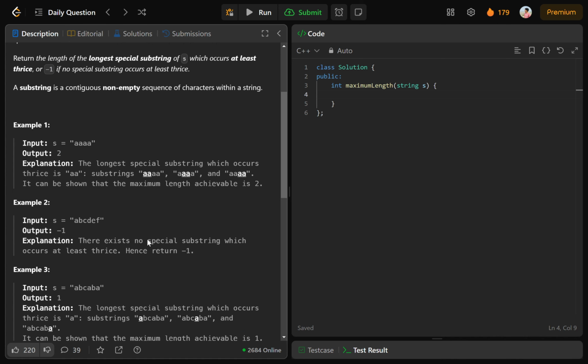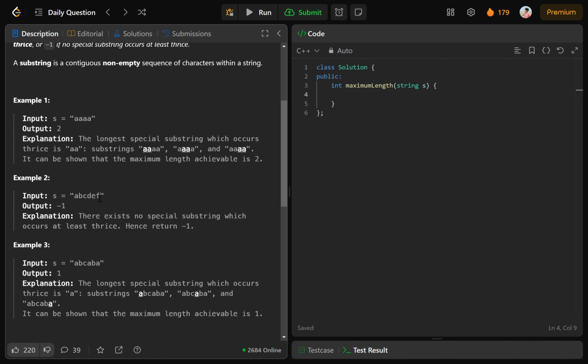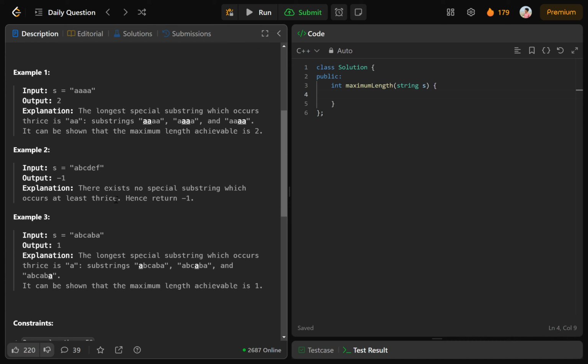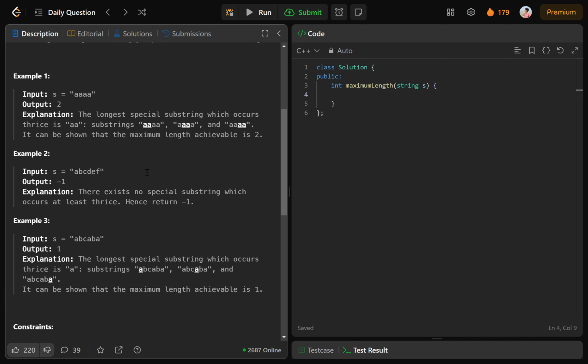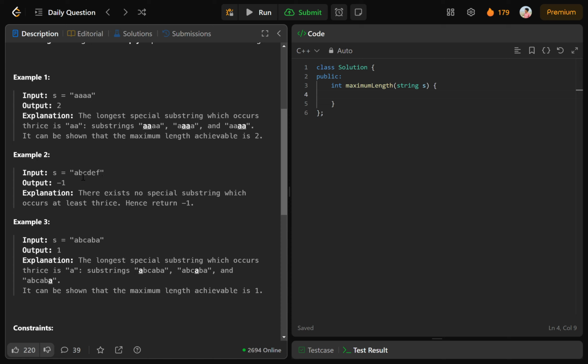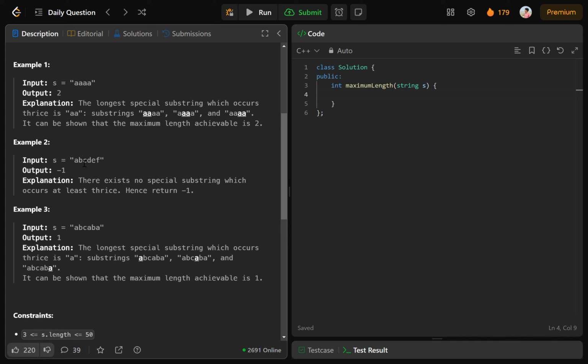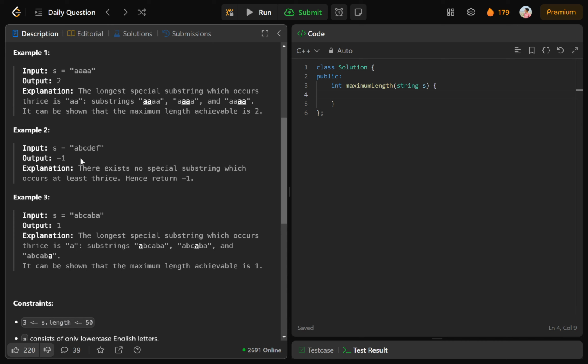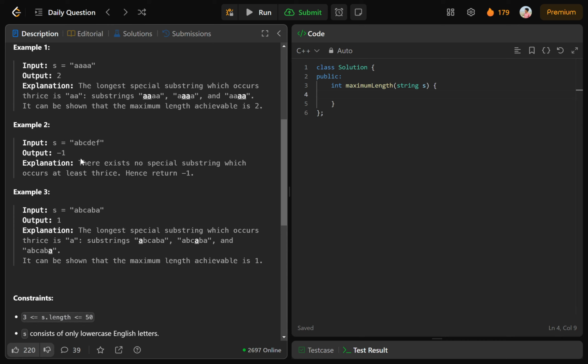Now in this case s equals abcdef, there are no substrings occurring at least thrice. Here there is a substring a, but a is not occurring thrice, it is occurring only once, and all the characters are occurring only once. Even if these characters were occurring twice, that would not be enough. So in this case we return -1.